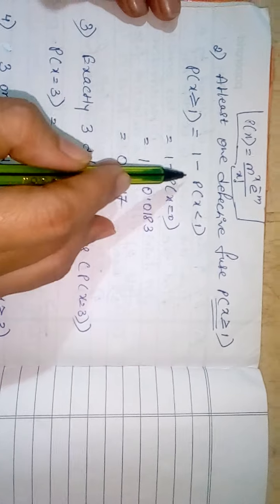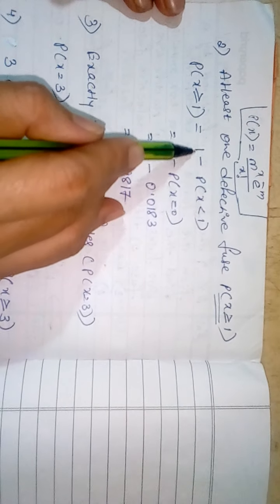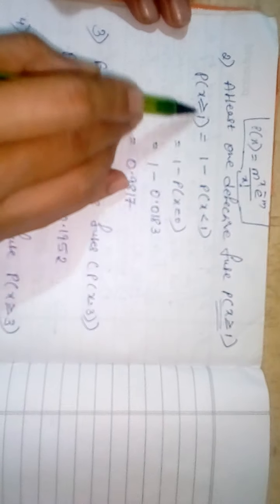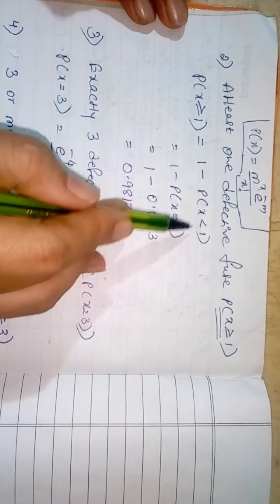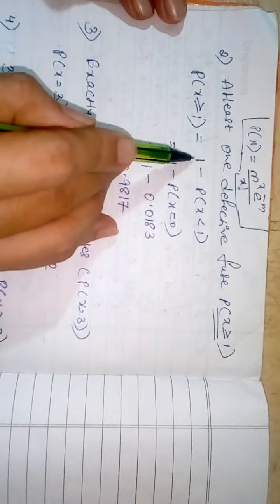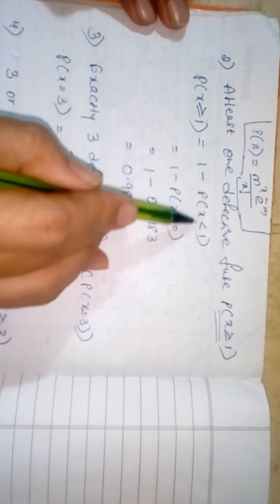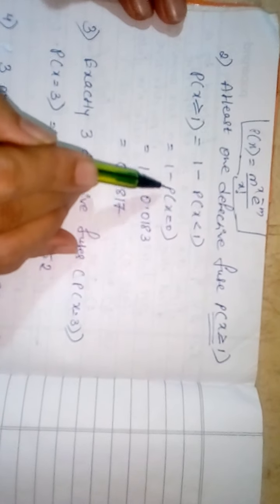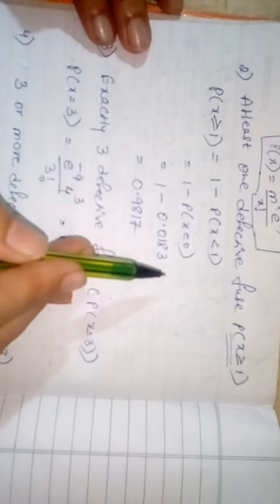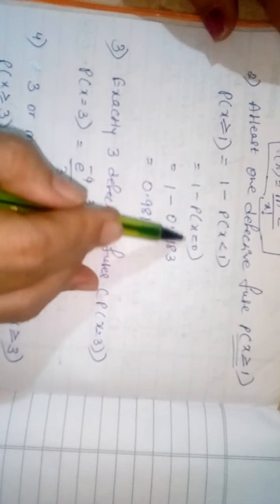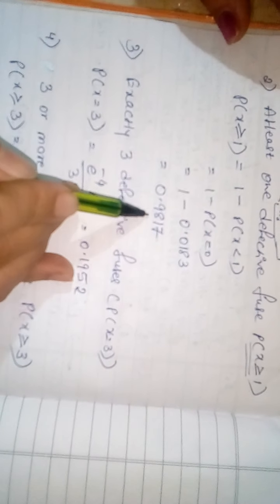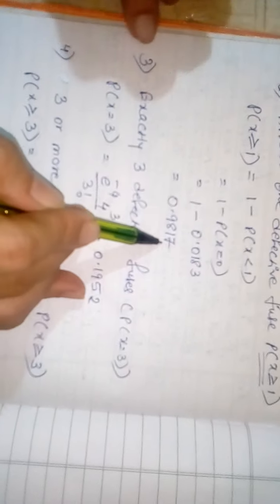So we can calculate this as 1 minus the probability of x strictly less than 1, because here x is greater than or equal to 1. Less than 1 means we get only one value, that is probability of x equal to 0, which is 0.0183. So substitute, here answer we get 0.9817.